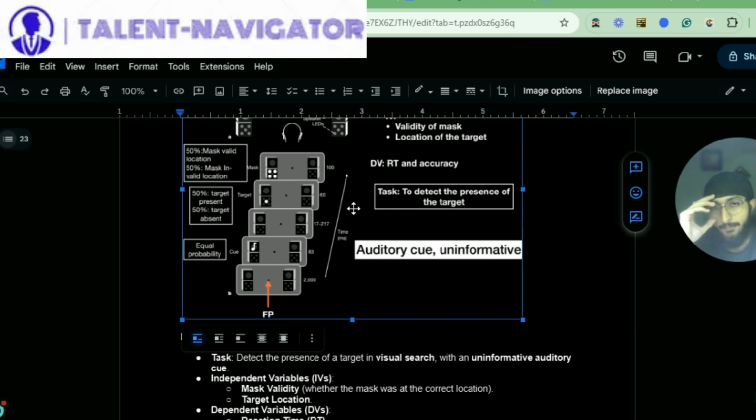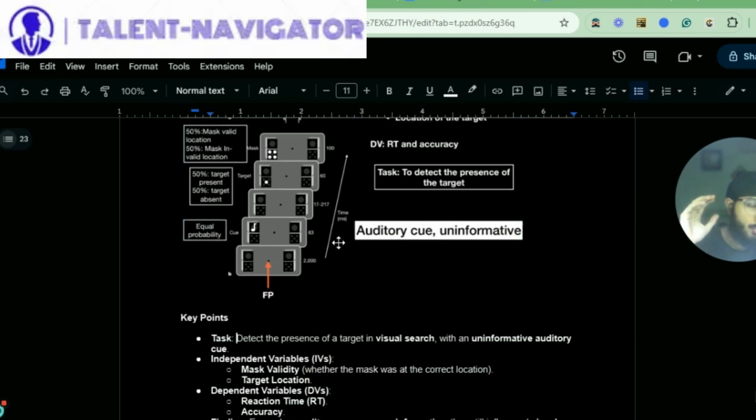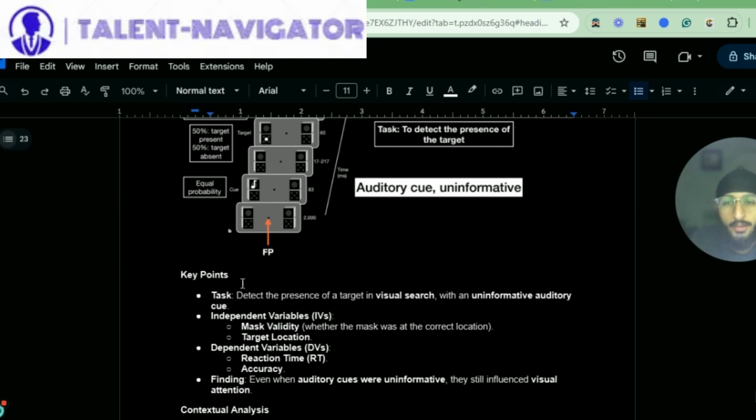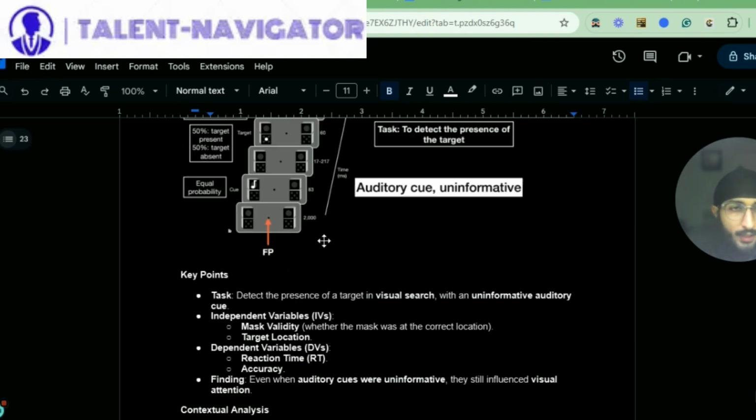Auditory cue, uninformative. So this is some kind of an experiment, and we'll go through the text below in order to understand it. Key points: task, detect the presence of a target in visual search with an uninformative auditory cue. Independent variables: mask, validity, and target location. Validity means whether the cue was at the correct location or not. And dependent variables: reaction time and accuracy. Finding: even when auditory cues were uninformative, they still influenced visual attention.